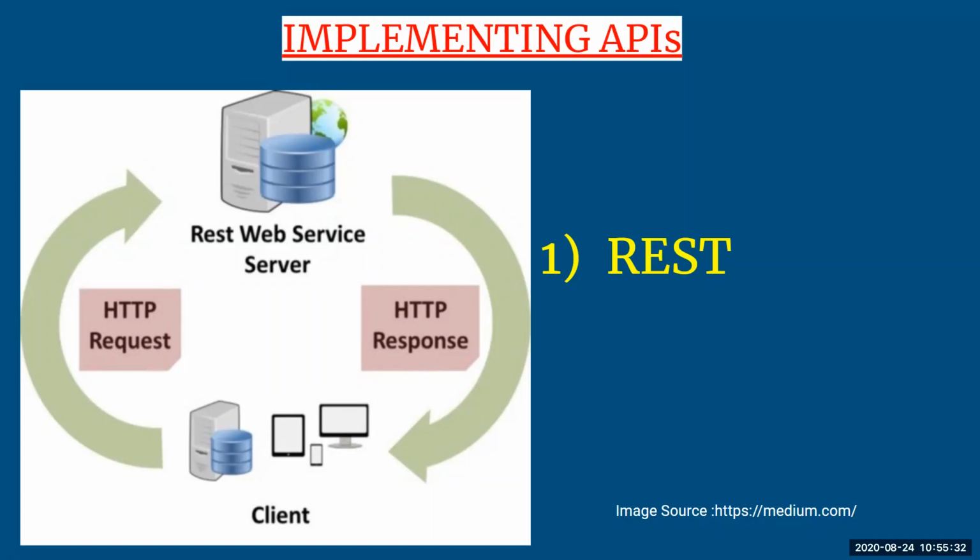So when you are using different protocols or different standards for implementing the API, the only difference will be the method which they are using to make the request and response. However, the working is going to remain the same. Here we are going to use HTTP request response. Next we are using JSON, then we are using XML, then we are using SOAP. So the protocols which are used for making the request and response are only something which keeps changing on the methods. However, the actual working of the request and response remains the same in all the standards.